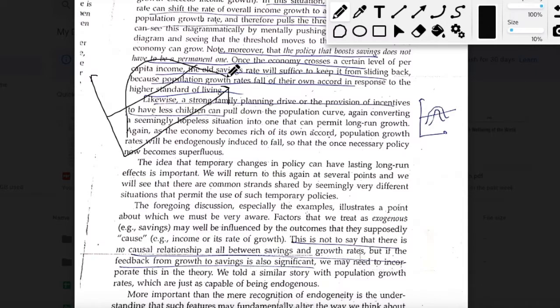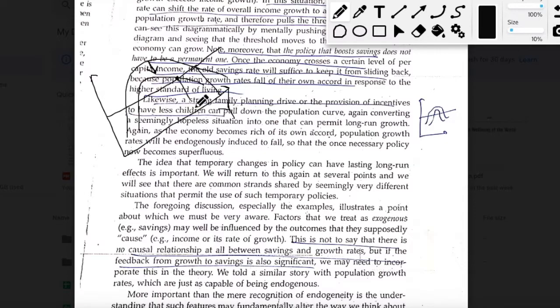So if the government introduces some kind of population drives or family planning drives, then the curved line will shift downwards, right? So now instead of shifting the growth rate of total income upwards, I am shifting the population growth rate downwards by introducing some policies. Again, this will lead to a lower target.